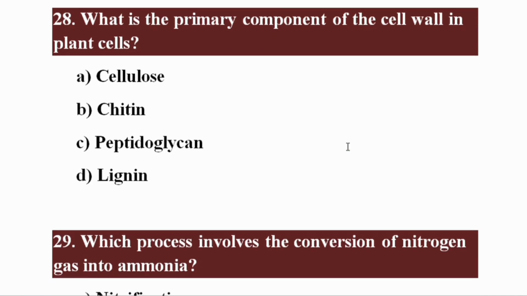What is the primary component of cell wall in plant cell? The primary component of cell wall in plant cell is cellulose, whereas animal cells do not contain cell wall.